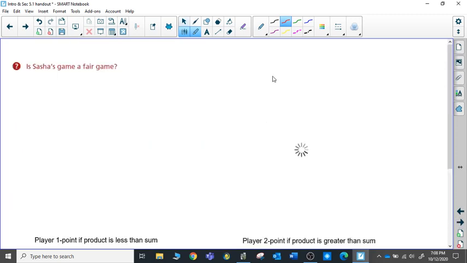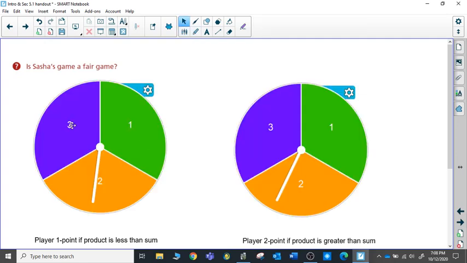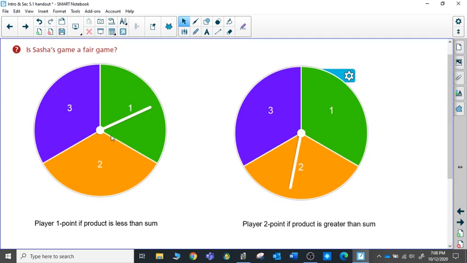So I have a couple of spinners that are going to pop up. Here we go. They're going to represent the papers that one person is going to draw from their bucket. So I'm going to do that. The other person draws a number, and they pull out a 1 and a 2. To determine who gets the point, again, player 1 gets the point if the product is less than the sum. 2 times 1, multiplying our numbers, is 2.